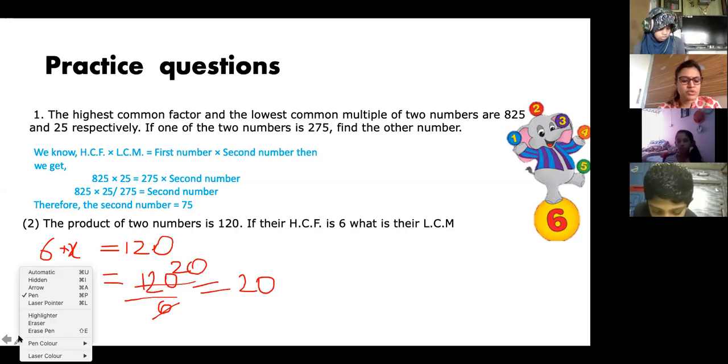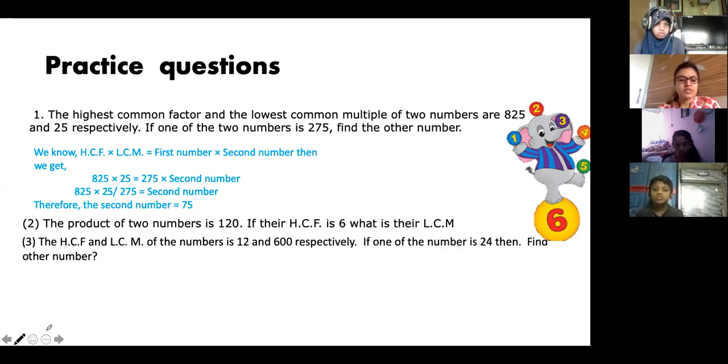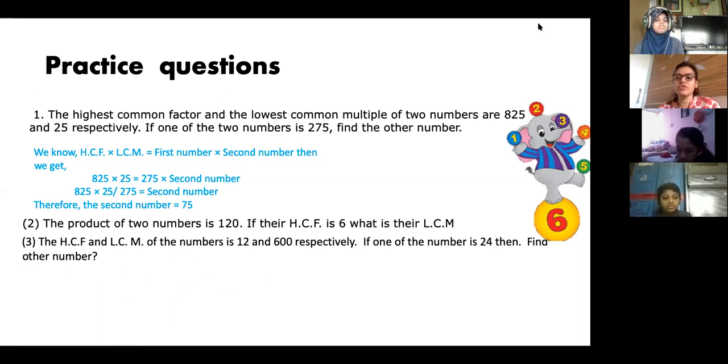Should we go to the next question? Yes, ma'am. This is the next question. HCF and LCM of the numbers are 12 and 600 respectively. If one of the numbers is 24, then find the other number. So this question you have to do like the first question we did. Same way you have to do this question.